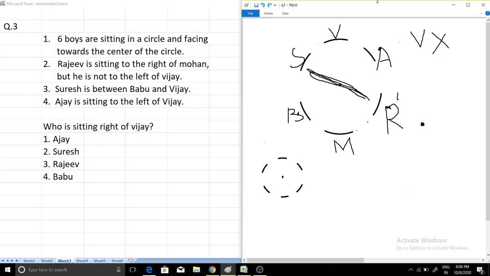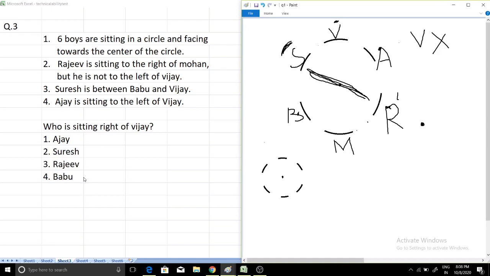Okay. So Vijay is here, and I have already told you to find who is left and who is right. You have to imagine yourself sitting at that position. So imagine yourself sitting at the position of Vijay, facing towards the center. Then your right will be S, S for Suresh. So the solution for this question will become Suresh.